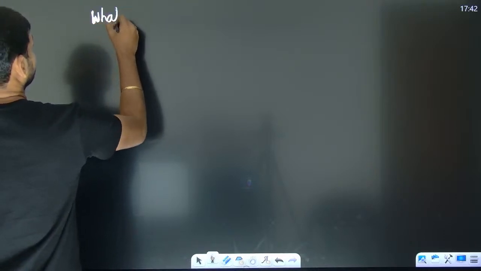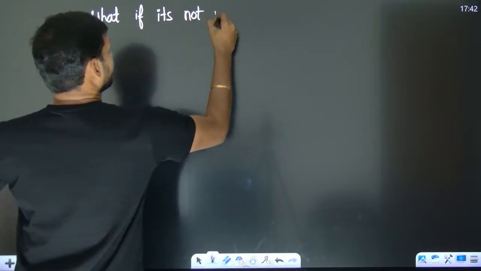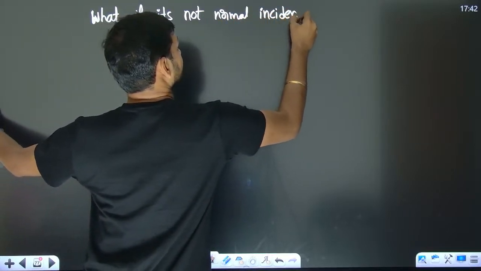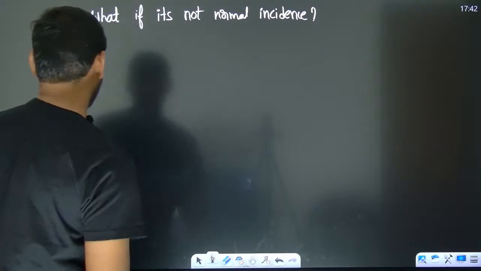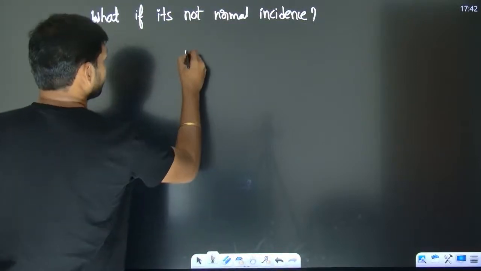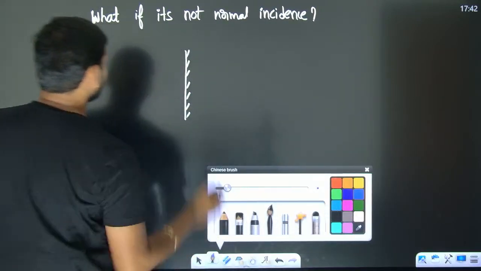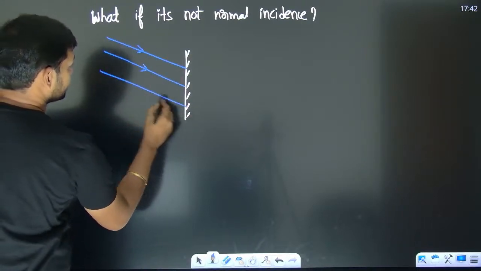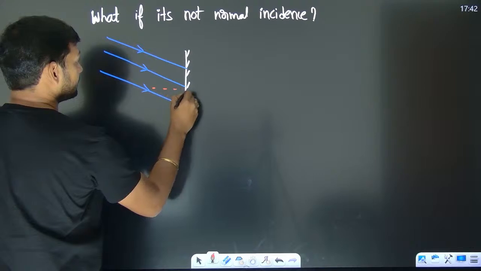What if it is not normal incidence? What if it is going to be an oblique incidence? What I mean to say, for example, we have a wall like this and we have the beam striking like this. So isn't it oblique? Yes. So do we have an angle over here? Yes, we have an angle.